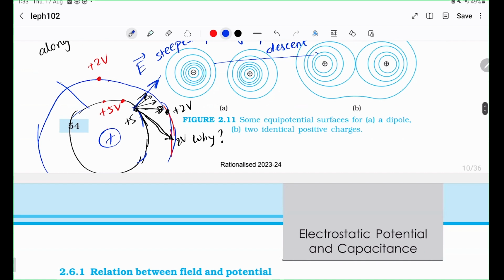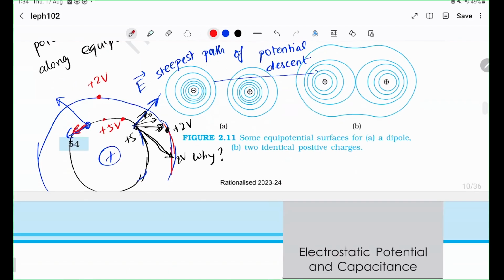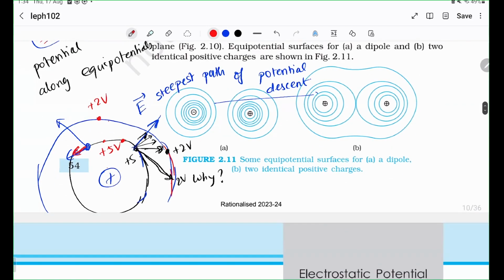The electric field could have been like this, but we know that the electric field should not have a tangential component, right? Otherwise, it would push this charge this way. In addition to pushing the charge forward, it would also push this charge tangentially, and that would violate the very idea of what an equipotential is. Think of an equipotential as a place full of equal energies. Think of a classroom full of people who have the same potential. So there is no competition, right? Everybody knows that everybody is capable of the same thing. So there are no hard feelings. There is no jealousy and so on, because everybody has the same gifts.